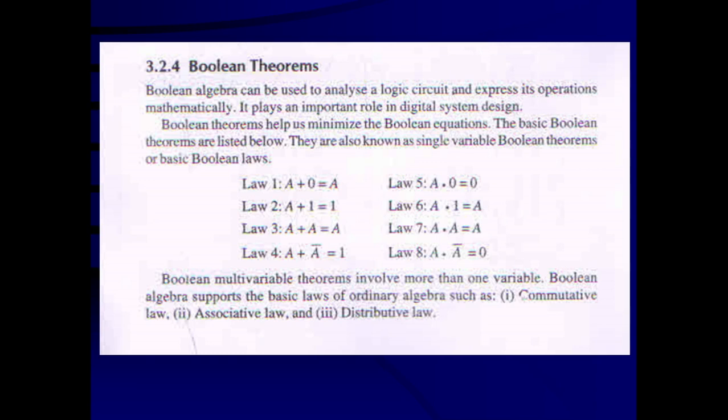That means if you change the order of variables, the summation is not going to change. In a similar way, that law is known as the commutative law. So the commutative law, associative law and distributive law are primary laws for any type of algebra and they can be applied to Boolean algebra also.